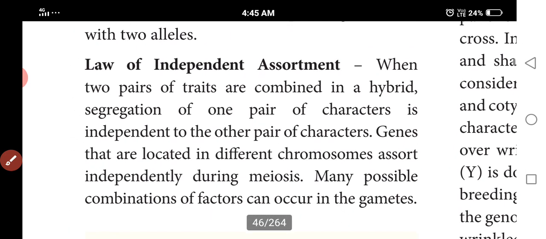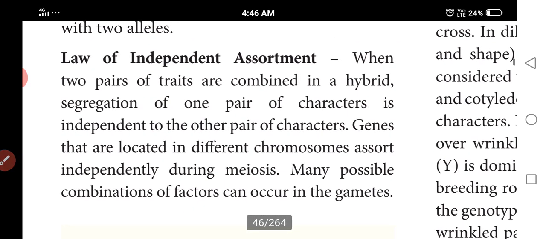Law of independent assortment: when two pairs of characters are combined in a hybrid, the segregation of one pair of characters is independent of the other pair of characters.